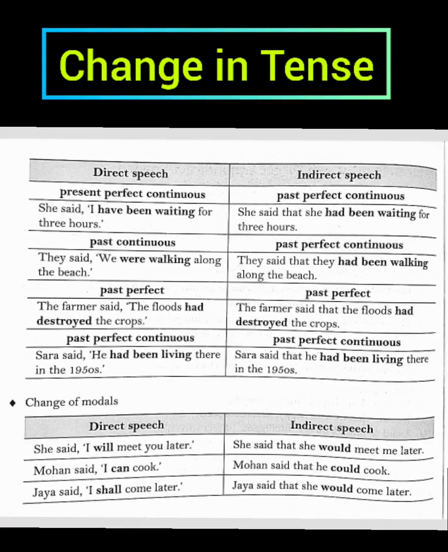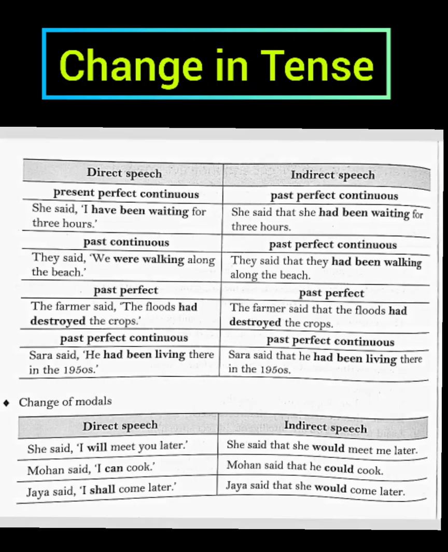Then, next one, past perfect remains unchanged. So, the farmer said the floods had destroyed the crops. So, how can we change this? The farmer said that the floods had destroyed the crops. So, we have just removed the inverted commas and added the conjunction that. Then, this one, past perfect continuous remains unchanged. Sarah said he had been living there in the 1950s. So, Sarah said that he had been living there in the 1950s.